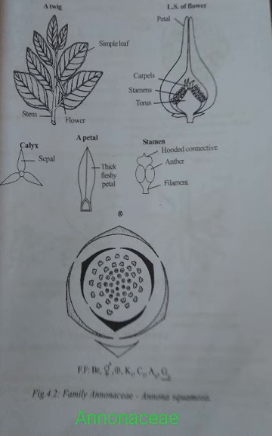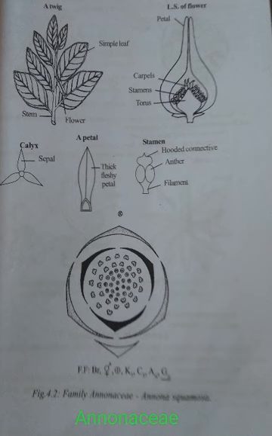Flowers are usually greenish yellow in color, bisexual, actinomorphic, hypogynous. The calyx consists of three sepals. You can see that figure. Calyx: there are three sepals that are free. The estivation is valvate.